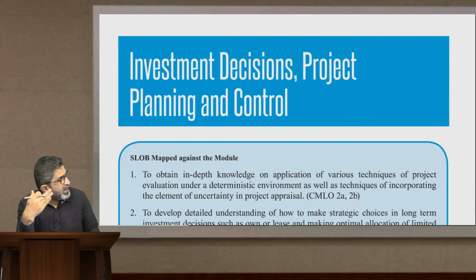You can see the title over here, investment decisions, project planning and control. That's the main topic heading, and obviously investment decision is the most appropriate title.